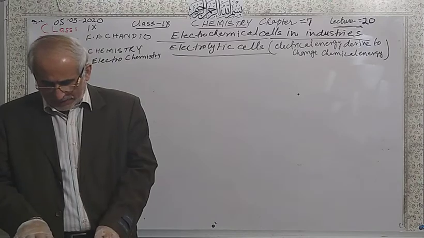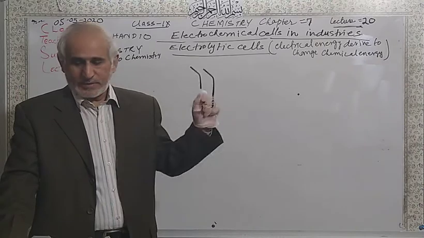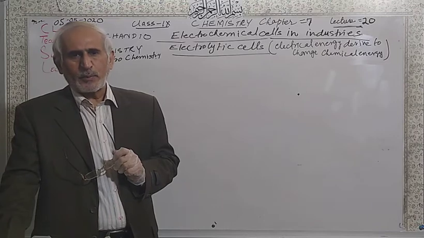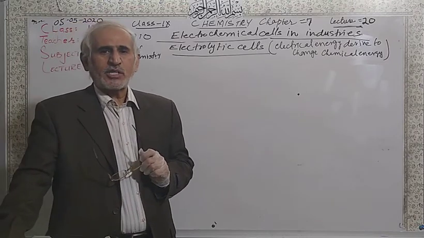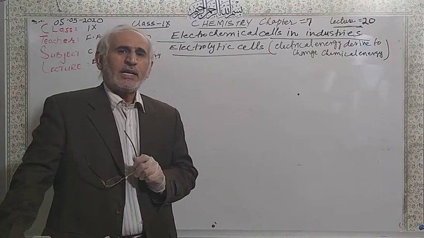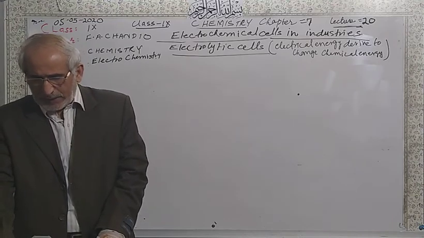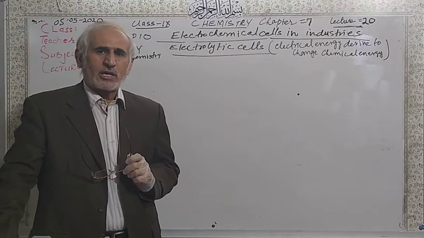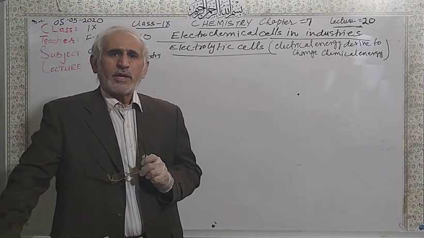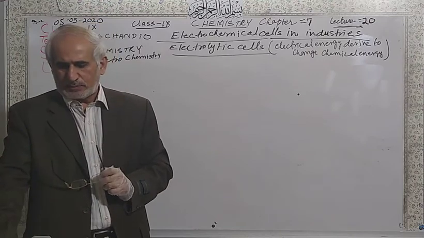So these are somewhat expensive because electricity is consumed. If you see this topic, there are many uses. I told you also earlier in the previous lectures, aluminum metal can be prepared, sodium metal can be prepared, sodium hydroxide, caustic soda can be prepared, hydrogen gas can be prepared, chlorine gas can be prepared, and also magnesium metal can be prepared. In the electrolytic process also, refining of copper metal. So there are many uses for this in industries, but you have to use electrical energy in this case.